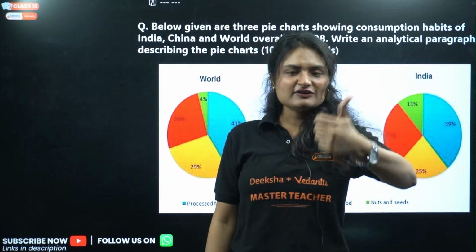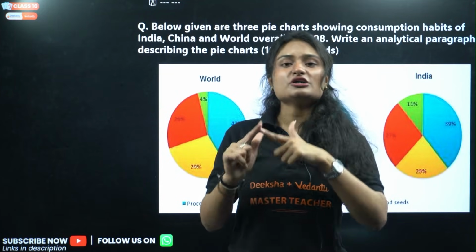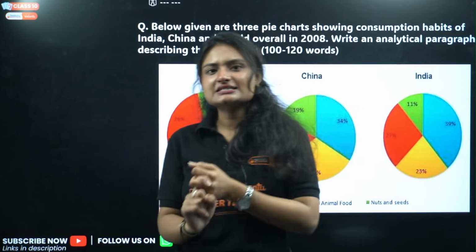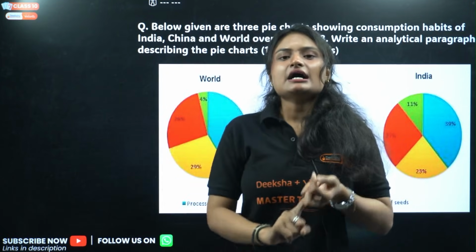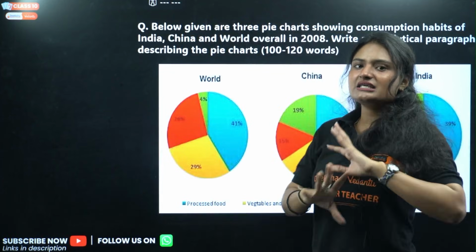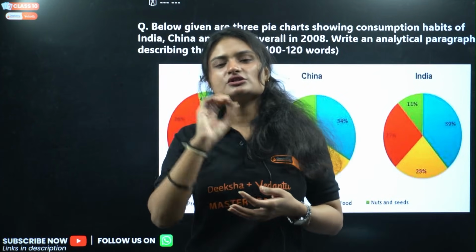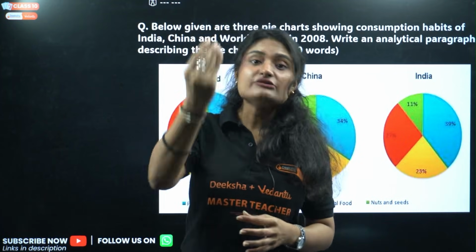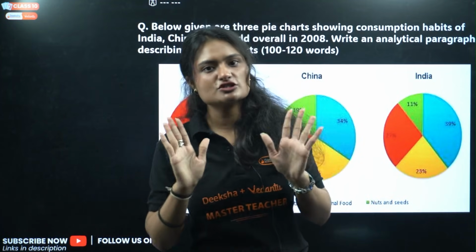It has not just the analytical paragraph, it has the complete English. So your First Flight, your book Footprints Without Feet, all the important questions from them, and then we have the formats for all the writing skill section: letter, report writing, notice, and analytical paragraph. Everything that I've told you here, the common points that you can use in the introduction part, conclusion part, and the keywords, everything is there in the PDF.